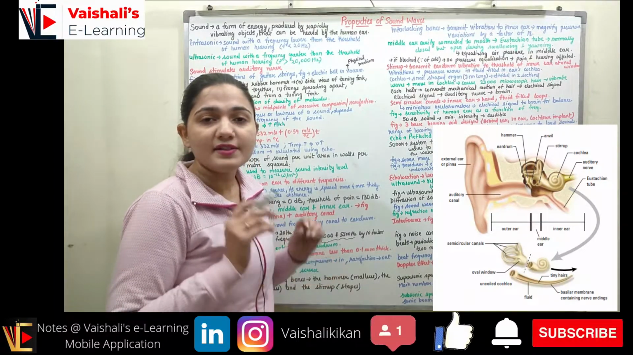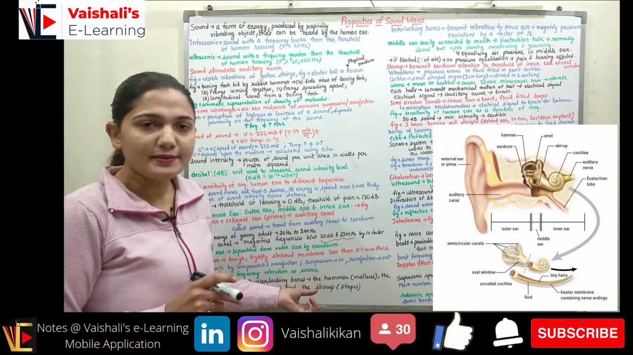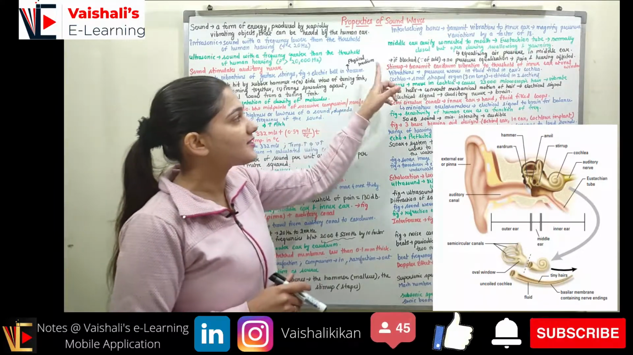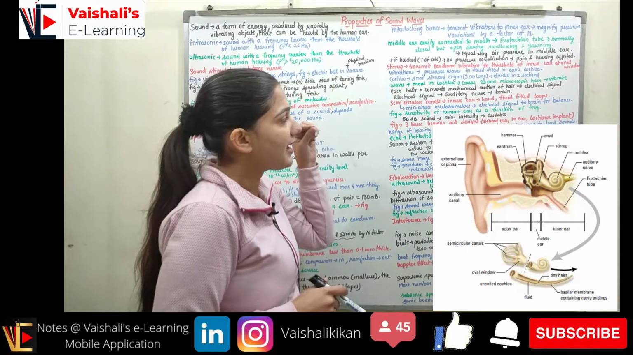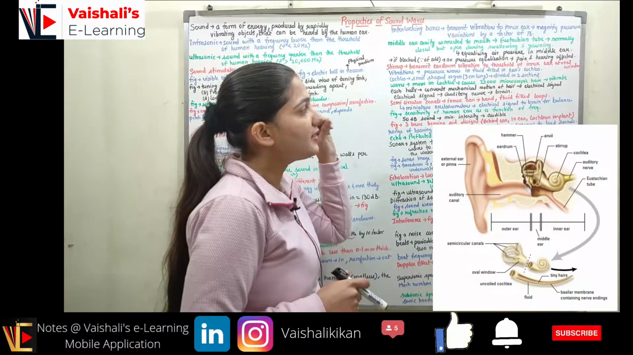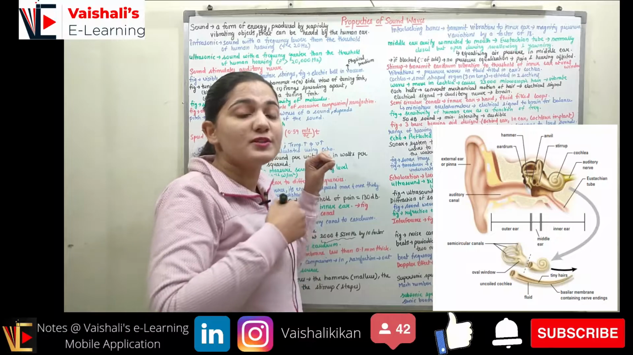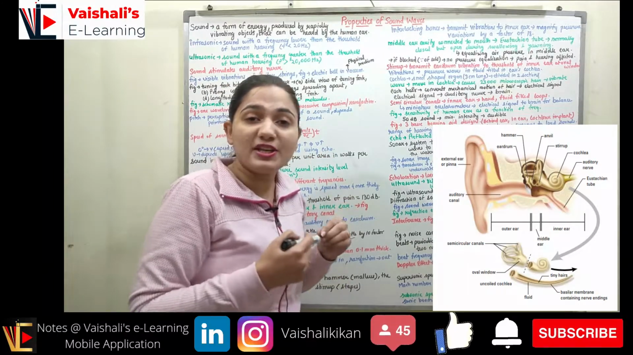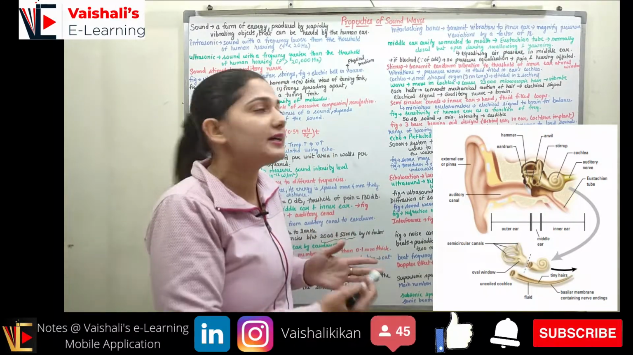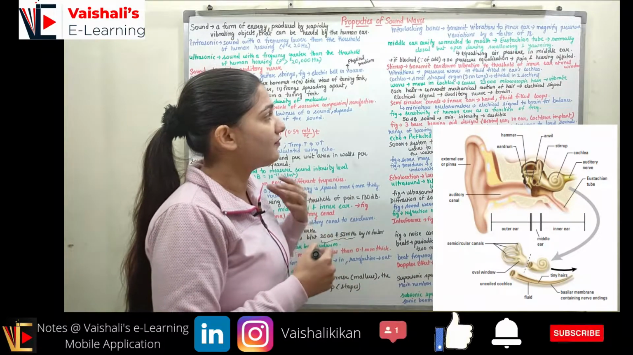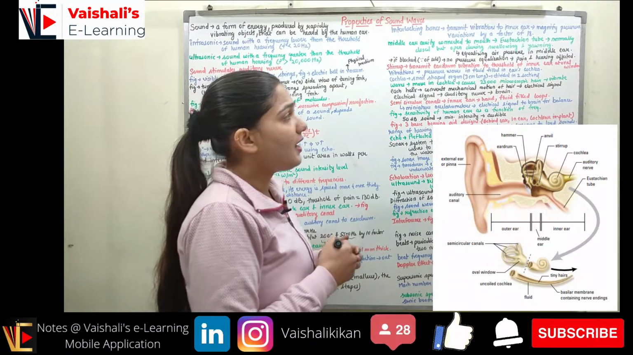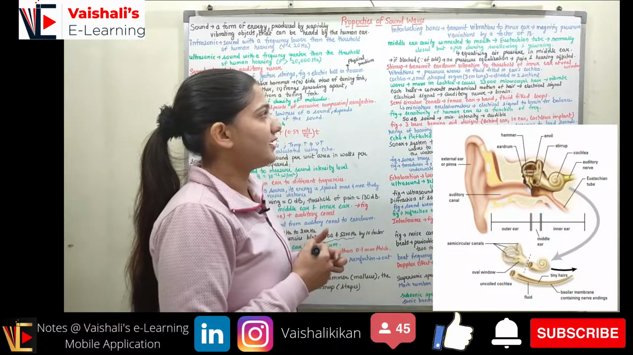So now we have the stirrup. Stirrup was the third bone that we had. Now the stirrup is transmitting the eardrum vibration to the threshold of the inner ear at the oval window. So this is the main bone which is transmitting the vibrations from the eardrum to the inner ear. The transmitting of the vibration from the eardrum to the inner ear at the oval window is done by the stirrup.